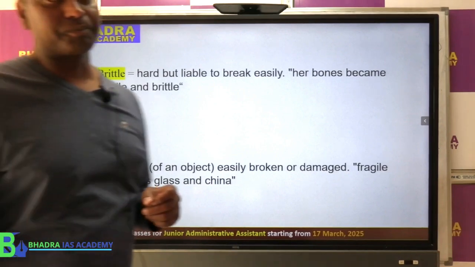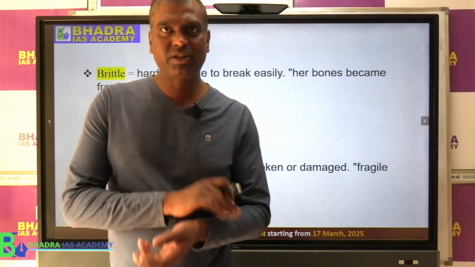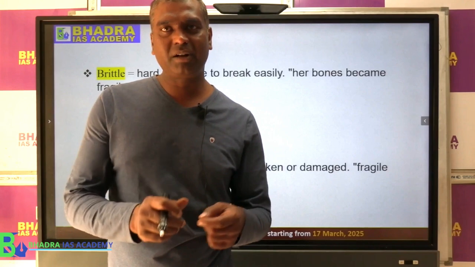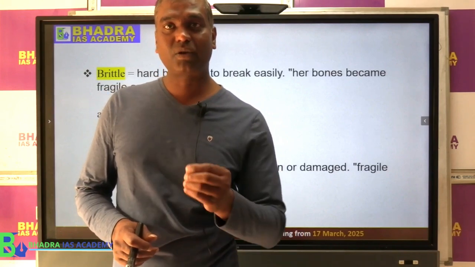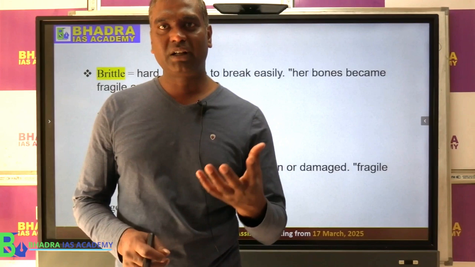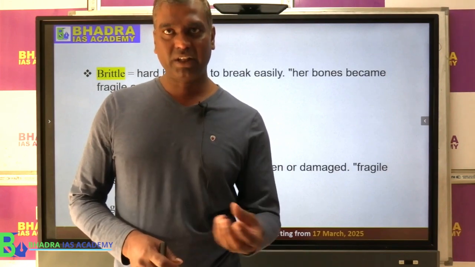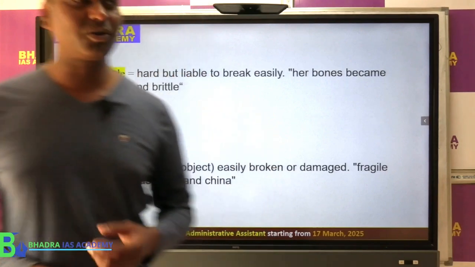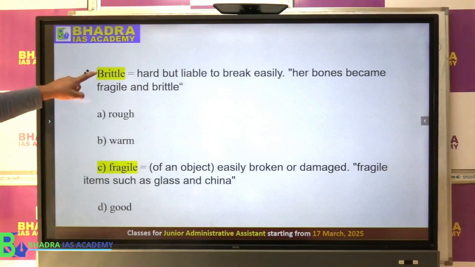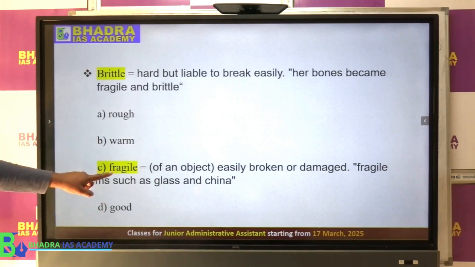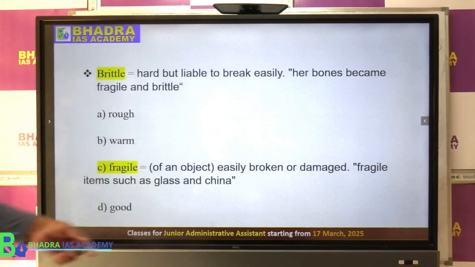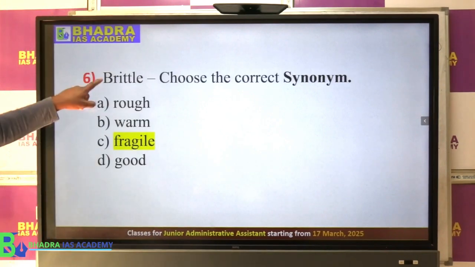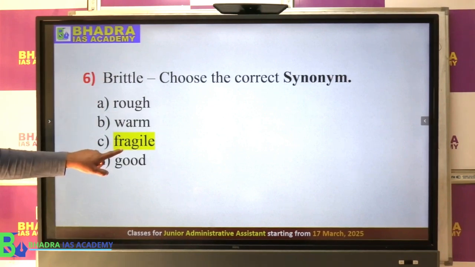Like for example, small children ka hand, there is a bone, but the children ka bones are not strong. If you twist a little bit also, it will break, right? That is called brittle. Like we have China teacups. Though they are strong, you can drink tea, but if it falls, immediately it will break, right? That is called brittle. Now similar to brittle, same meaning we have fragile. What is fragile? Similar, easily broken or damaged. Therefore, the synonym for brittle would be fragile. Clear?